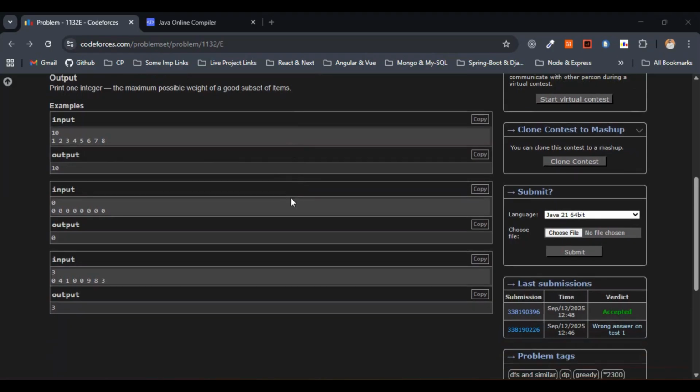Let me come to the input part here. This one is nothing but the weight w, which they have mentioned as 10 here. This is nothing but the counts they have given here, 1 2 3 4 5 6 7 8. The output that we need to get here, the maximum possible weight of a good subset, is 10 basically.